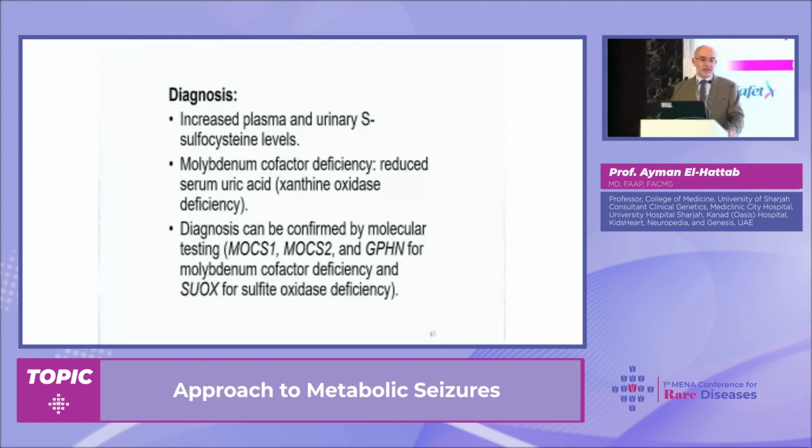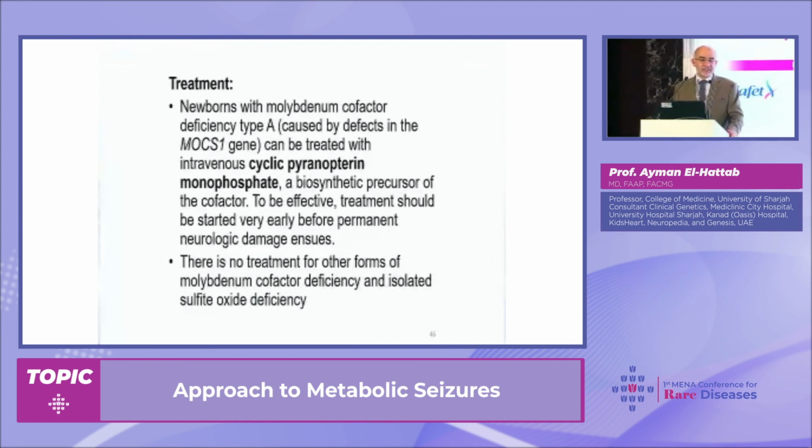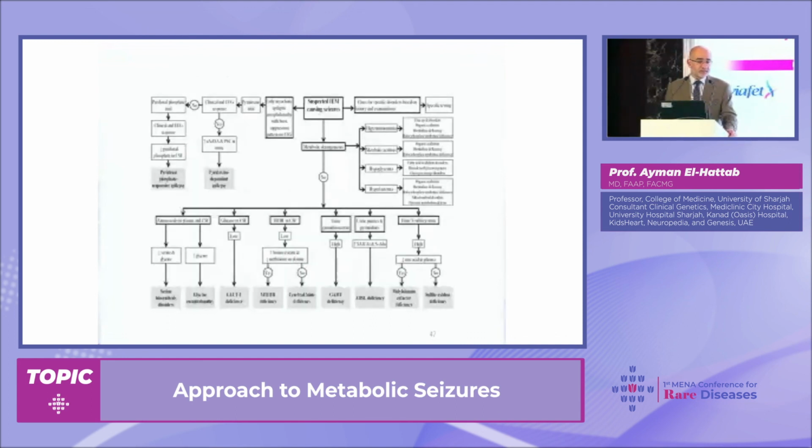synthesizing the molybdenum cofactor. As I said, we don't have a treatment except for one type of molybdenum cofactor deficiency, where we have a specific compound, cyclic pyranopterin monophosphate. This is the precursor for the molybdenum cofactor that we can use, but to have a really good effect, it should be given early in the course of the disease. For the other conditions, we can't do much, and they have a really severe prognosis.